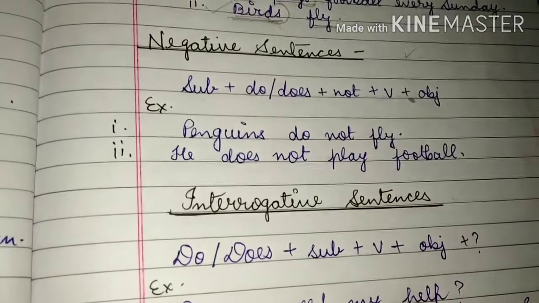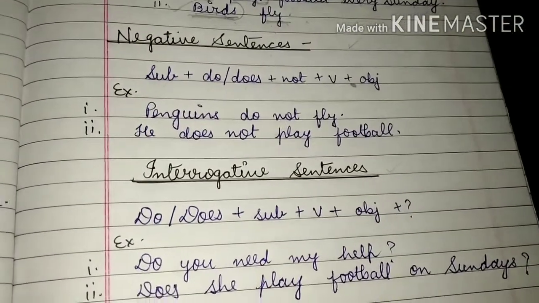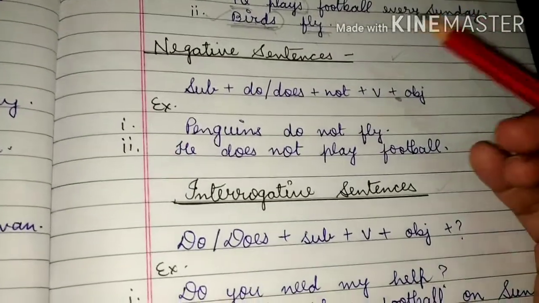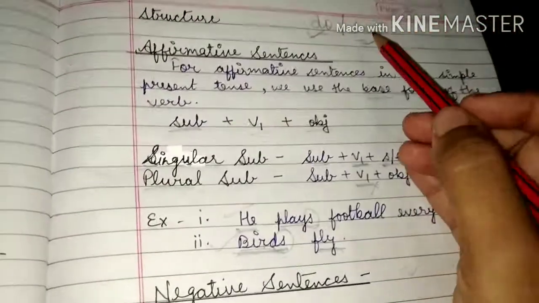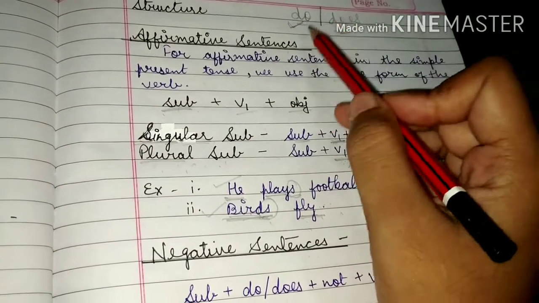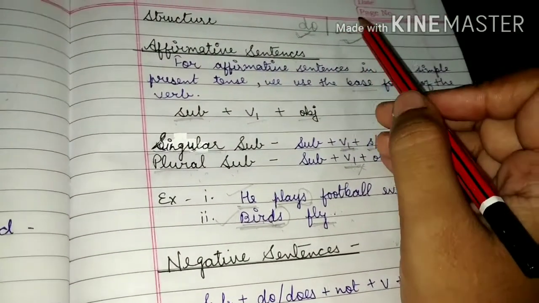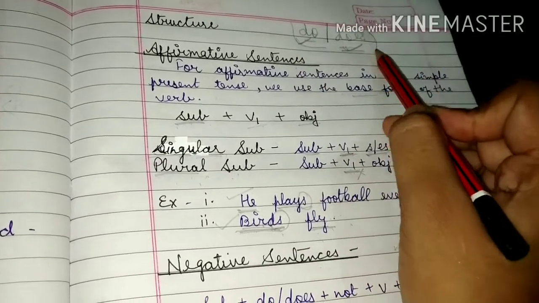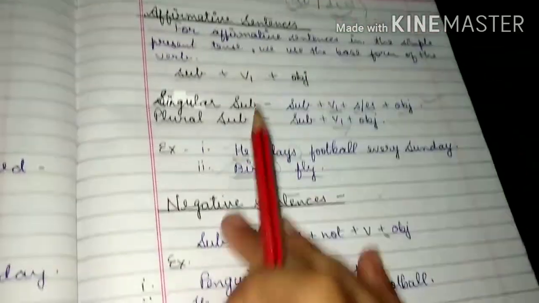So it's very important not to forget to write the helping verb. As I have told you, the helping verbs or auxiliary verbs of the simple present tense are do and does. Please remember it and please learn it also.